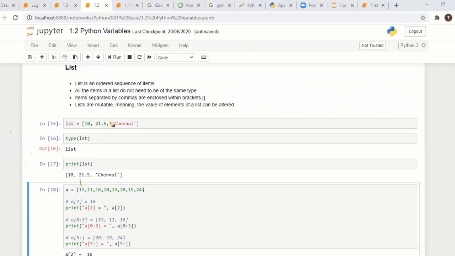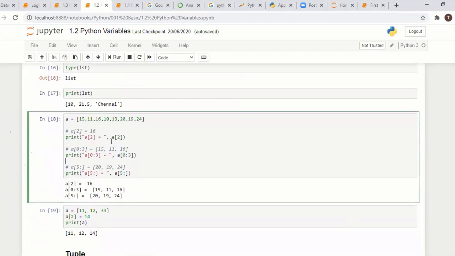And the next main property is mutable. Mutable means the values of the elements of a list can be altered, changed. Suppose you want to change 10, or change 12, you can change it. Mutable means you can change the values inside the list. Here we have a list of numbers. Since it's index based, you can access the numbers.